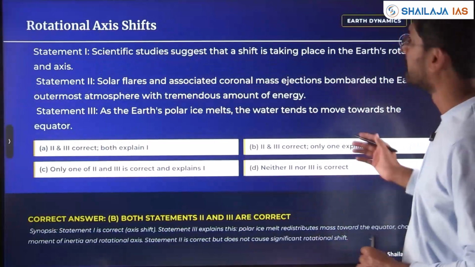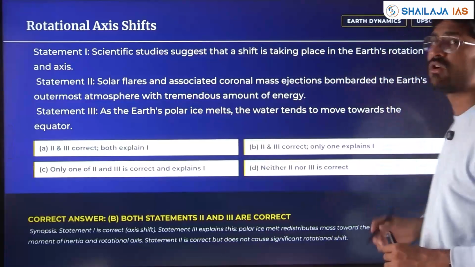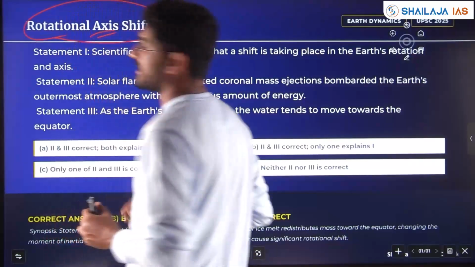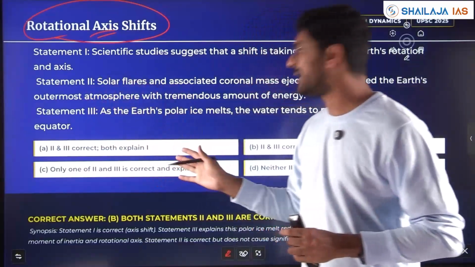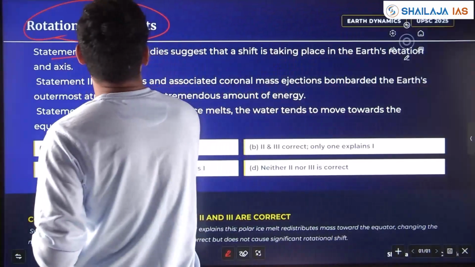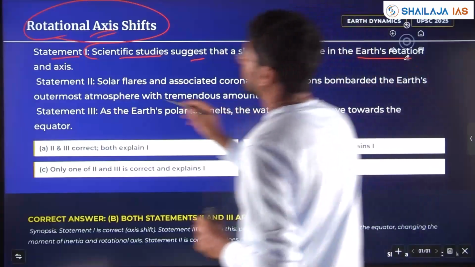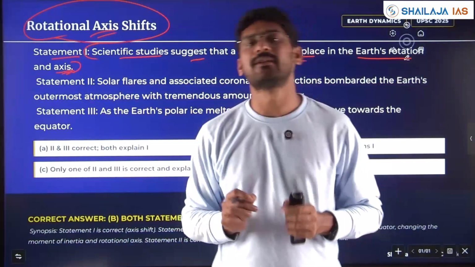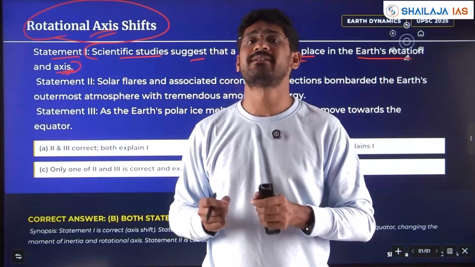So we'll see a similar type of question asked again in 2025. This is with respect to Earth's rotation and the shift in Earth's rotational axis. You need not decide whether statement 1 is right or wrong. It is implied in the option that statement 1 is a valid one. Statement 1: Scientific studies suggest that a shift is taking place in the Earth's rotational axis due to natural causes or man-made structures.